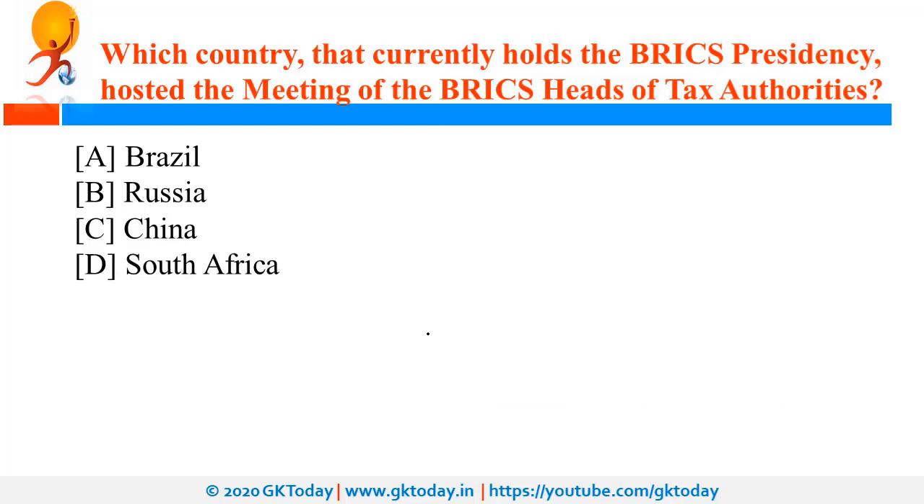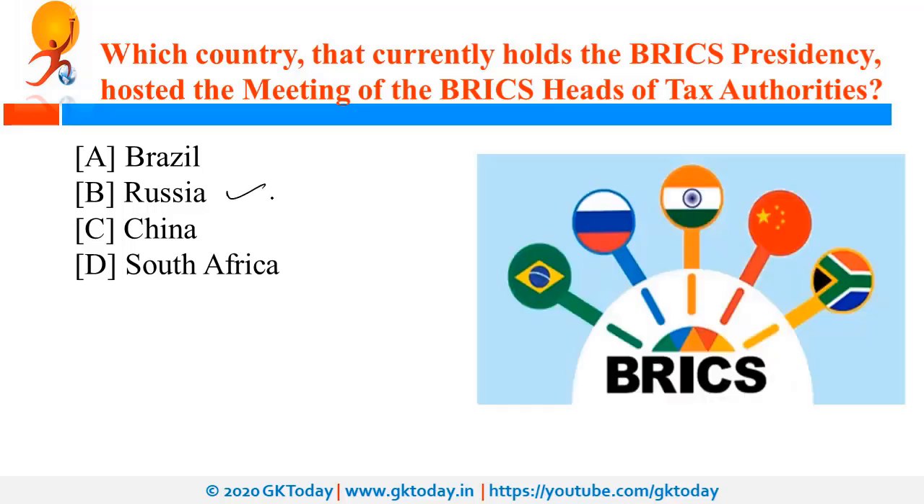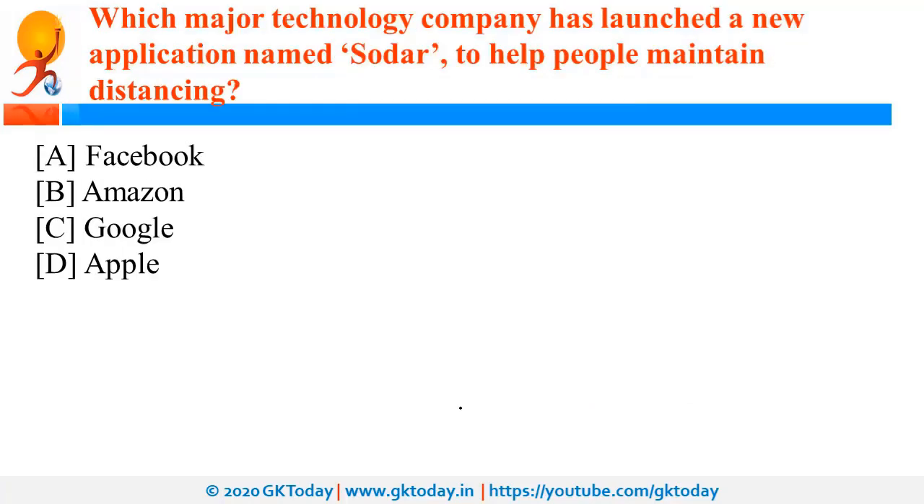Which country that currently holds the presidency of BRICS hosted the meeting of BRICS heads of the tax authorities? So Russia is the current head of BRICS, and Russia organized the meeting of heads of tax authorities of BRICS countries. Previously, it was supposed to be held in Moscow. However, due to COVID-19, it was organized through video conferencing.